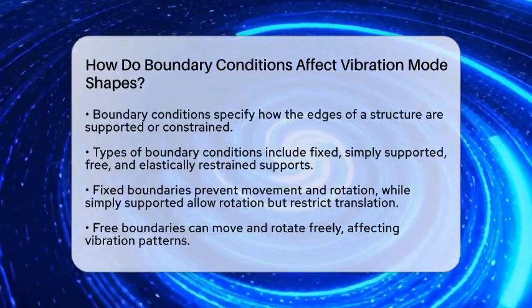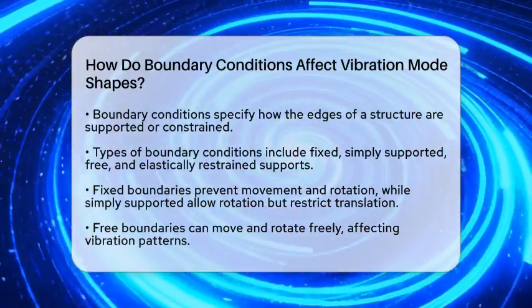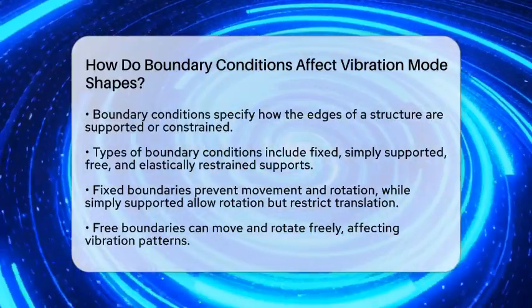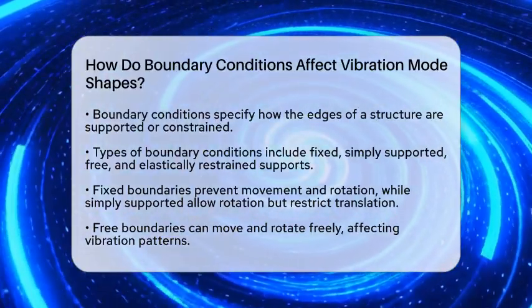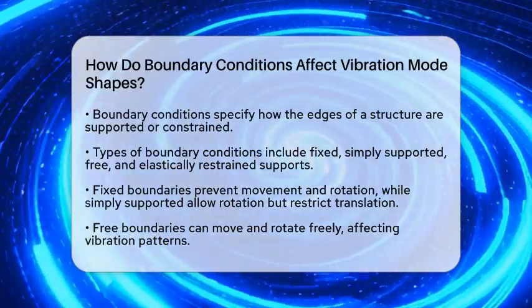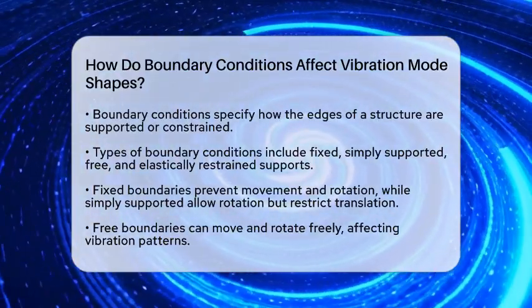Boundary conditions describe how the edges of a structure are constrained. For example, a fixed boundary means that part cannot move or rotate. A simply supported boundary allows rotation but stops translation. A free boundary can move and rotate freely.